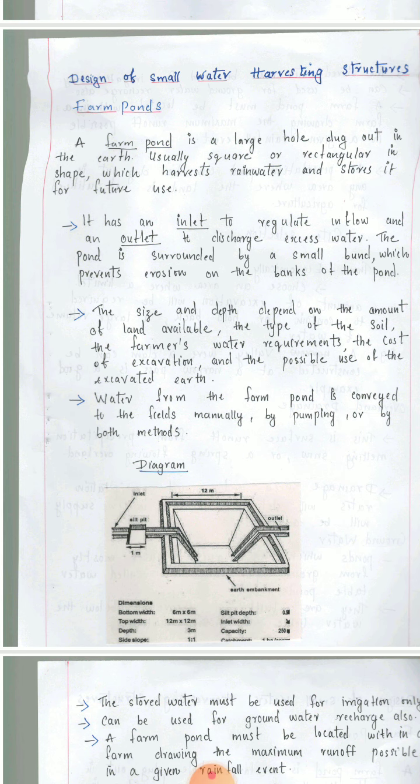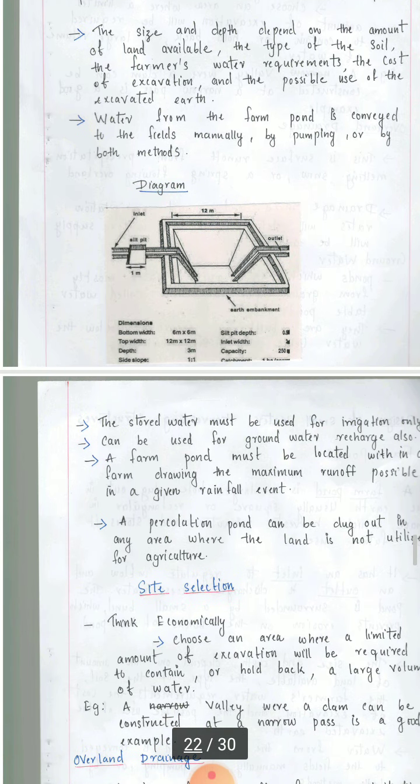So, depending upon the available space, the available soil and the requirement, they decide the depth and dimensions of these farm ponds. Water from the farm pond is conveyed to the fields manually, by pumping, or by both methods. So manually the water can be lifted from these ponds, or through a pump.